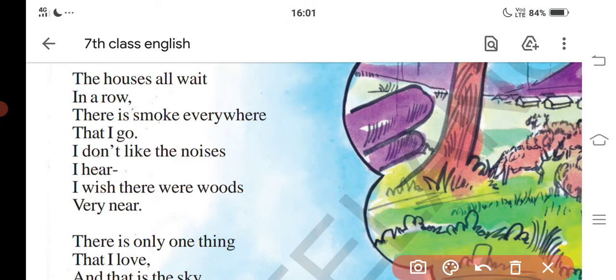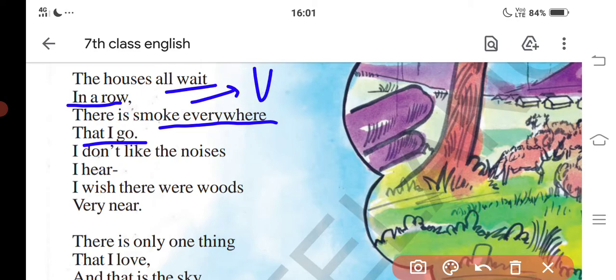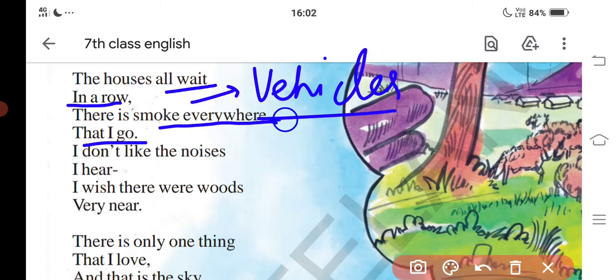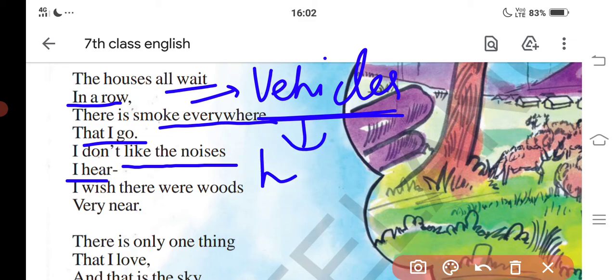The houses all wait in a row. Means all the houses are in a row, in a straight line, like that. There is smoke everywhere that I go. Why is there smoke? Because of vehicles. Because of vehicles there is much smoke. Wherever the town child goes, there is smoke, he is saying. And I don't like the noises I hear. Means the sound made by vehicles, like horns. The town child does not like these noises.